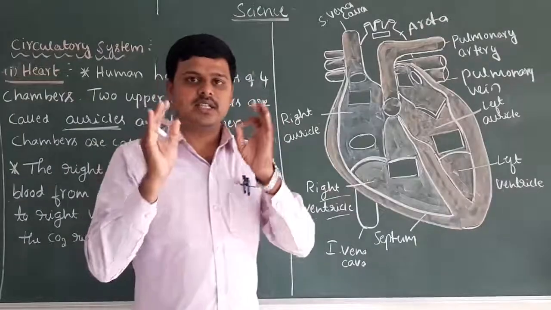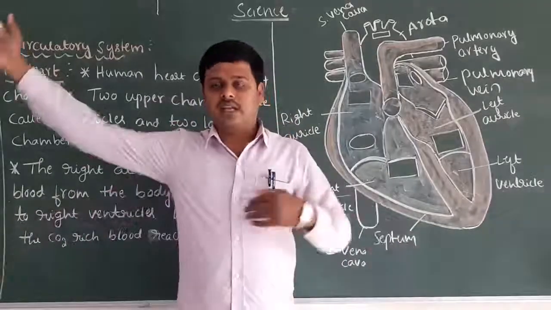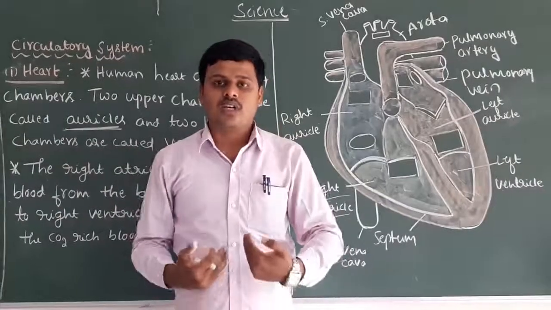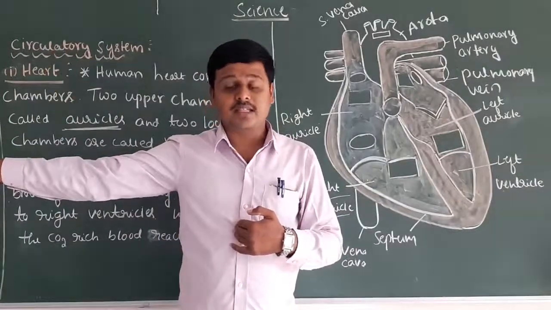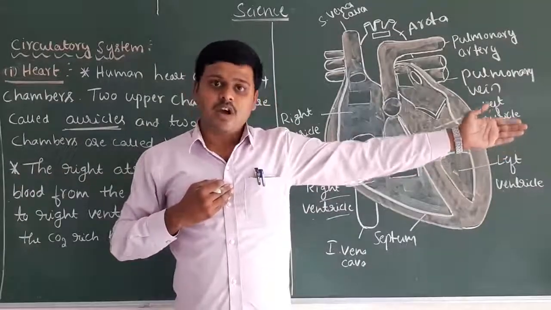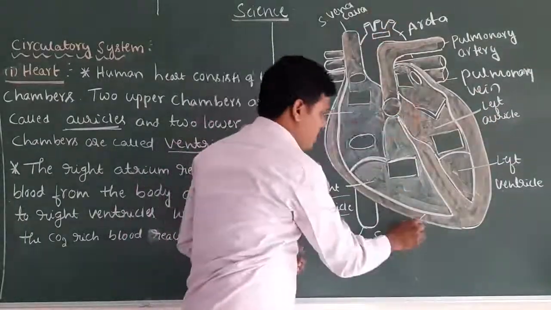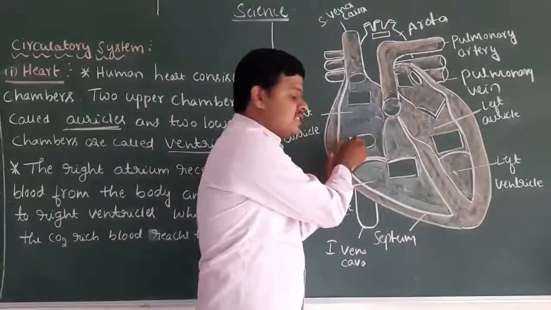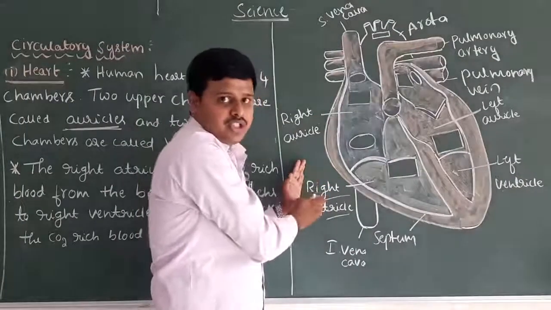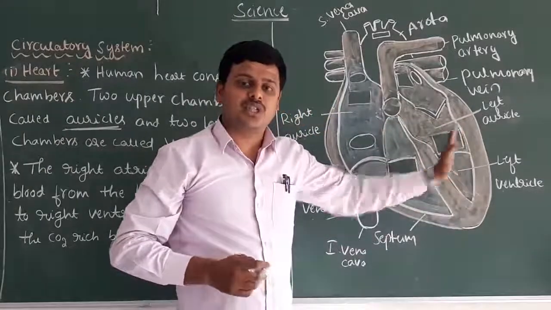My dear students, just to give you a clue, just imagine I am the heart. So the right side, what is the part? When I divide my body into half, the right side carries the deoxygenated blood, and the left side of the heart carries the oxygenated blood. So the right half of the heart is specifically meant for deoxygenated blood transportation, and the left side is specifically meant for the transportation of oxygenated blood.